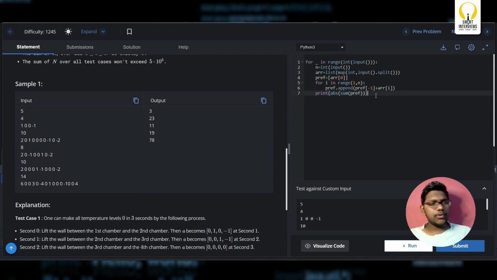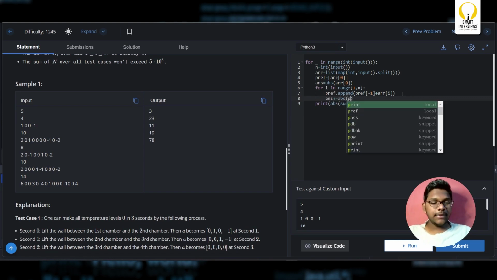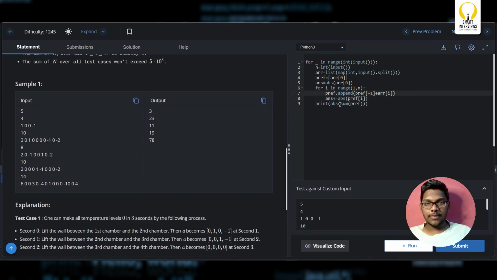What's the change that you're going to do now? With this test case that you have here, let's consider some answer variable. Answer equal to, what will be our answer? Array of 0. Is it array of 0 or absolute of array of 0? What do you think? It is absolute of array of 0. It's because if first element as well as array of 0, it should be this. Next, answer plus equal to absolute of prefix of I. Exactly. Absolute of prefix of I.